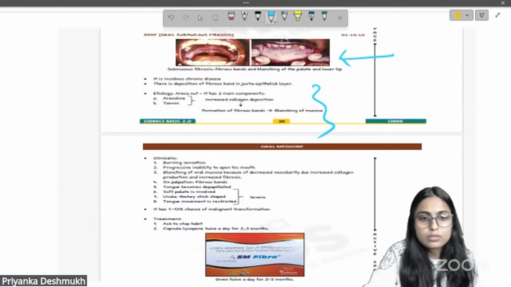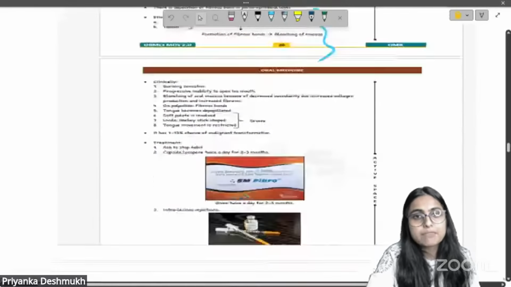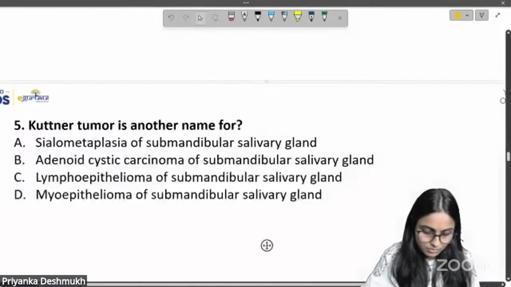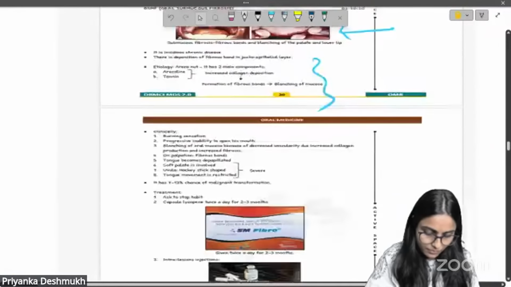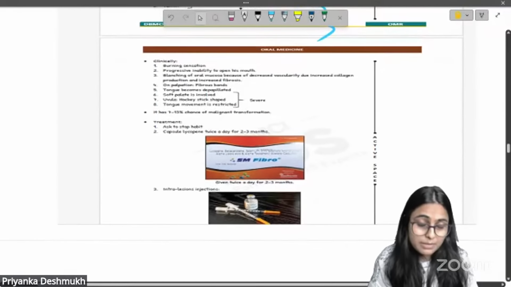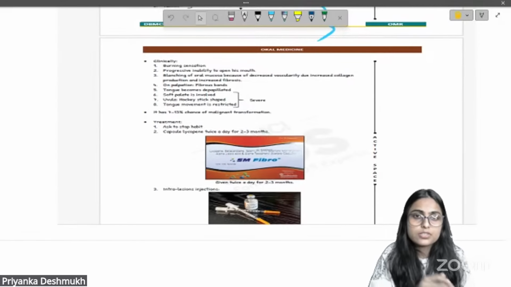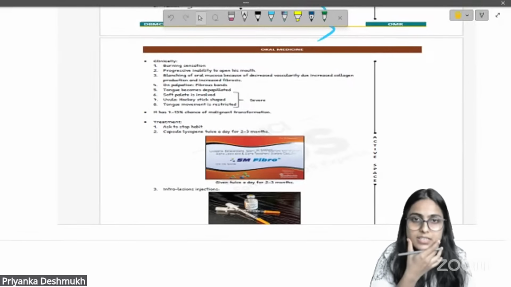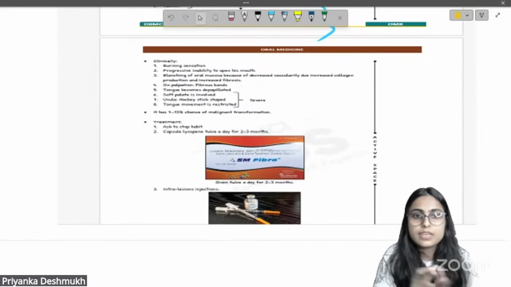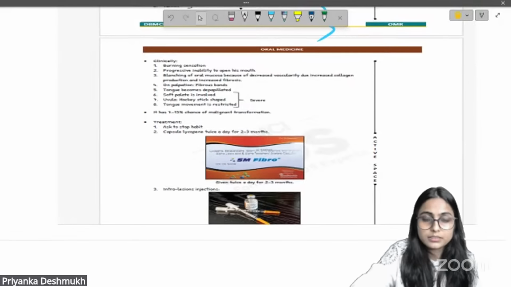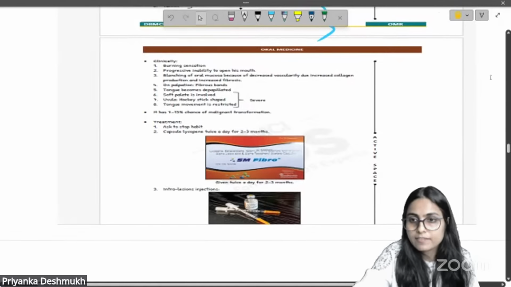And the treatment plan also we have studied for OSMF: capsule lycopene, antioxidants, and we give intralesional steroids, intralesional injections at multiple sites, correct? So this we have studied, and I am happy that you guys have marked it correct.